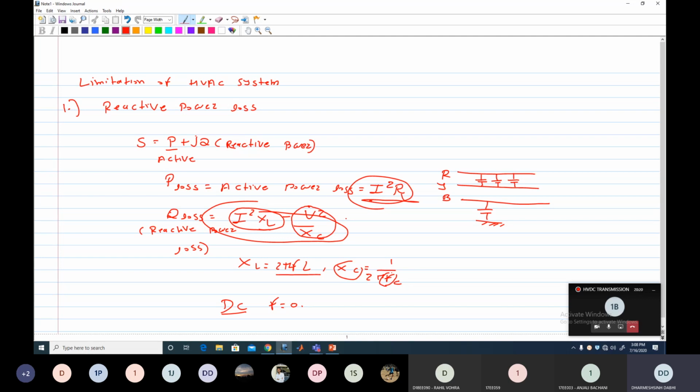Second is current carrying capability. Second is stability. Second, we go for stability.